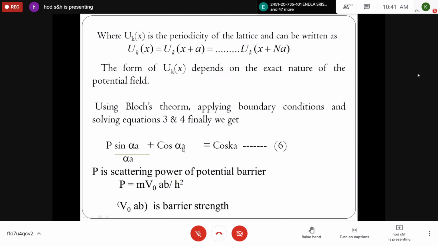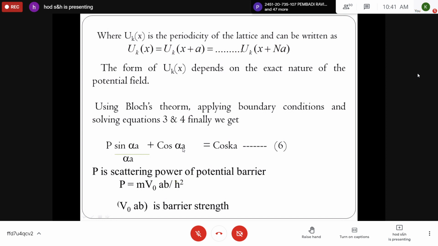So it actually describes how an electron can be able to move from one energy level to another energy level. That is called scattering, because this barrier scatters the electron, it prevents the electron from moving forward, which binds the electron to the positive ion site so that it won't contribute to the conductivity.